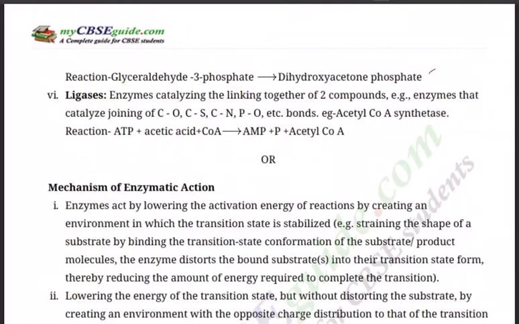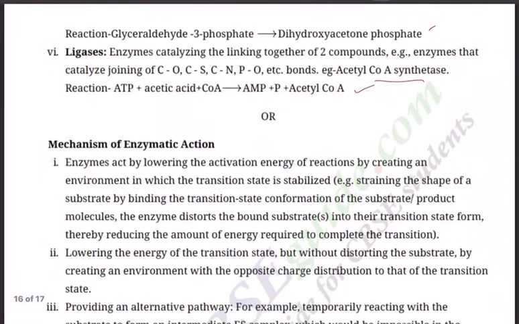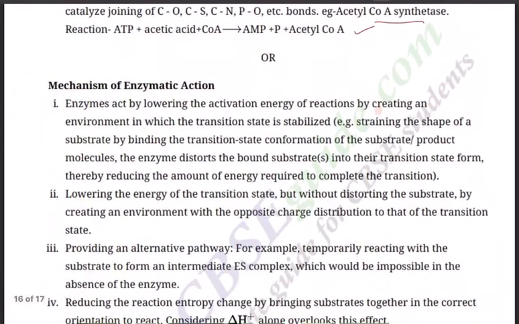And last, of course, ligases: enzymes catalyzing the linking together of two compounds, that is, enzymes that catalyze joining of C-O, C-S, C-N, P-O bonds. Example, acetyl-CoA synthetase reaction: ATP plus acetic acid plus CoA, forming AMP plus phosphate plus acetyl-CoA.